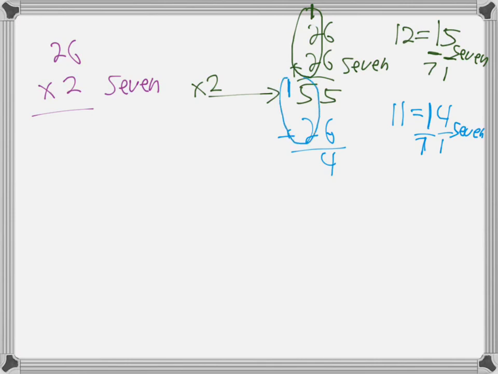And then add these up. 5, 6, 5, 7, 8. 8, but how do I write 8? 1 seven, 1 more. So that's times 3. You good? I've added 3 26s at this point, right? So I added 2 26s, got an answer, added another 26, so this is 3 26s. Let's add another 26. So 6 and 4 is 10. And then 10 is a 7 and 3 more. We good there?